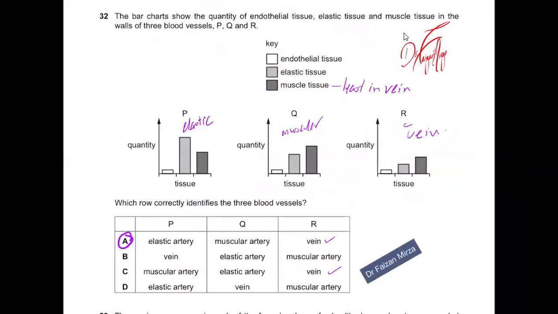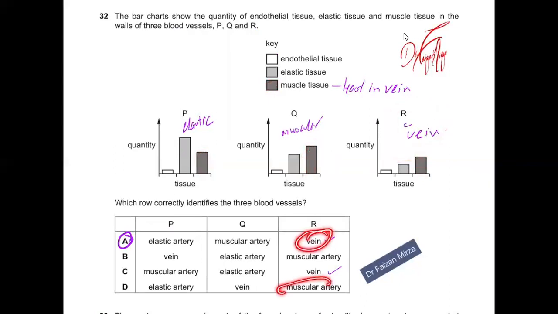The bar chart shows the quantity of endothelial cell, elastic tissue, and muscle tissue in 3 blood vessels, P, Q, and R. You need to identify which of these is which. So how do you identify that R is vein? Because vein will have least muscle tissue. So if we look at the muscle tissue bar, it should be the shortest one. So this is the only vessel in which it's shortest. So R should be vein.